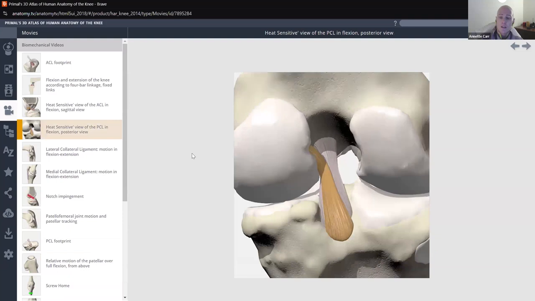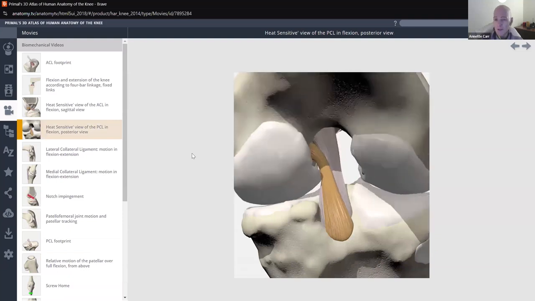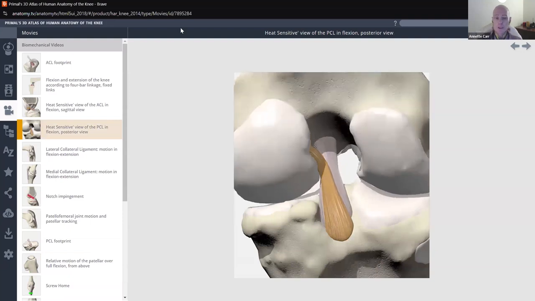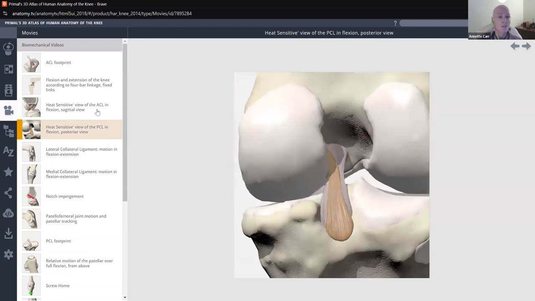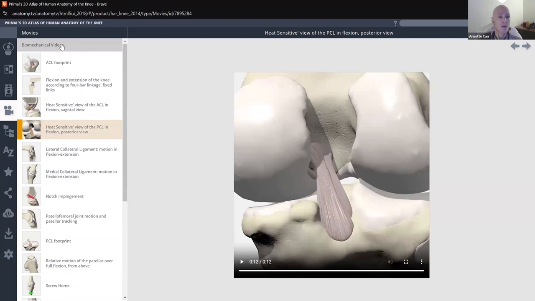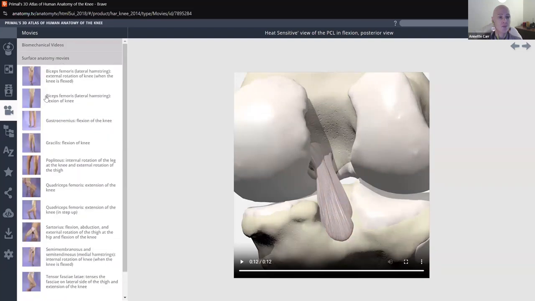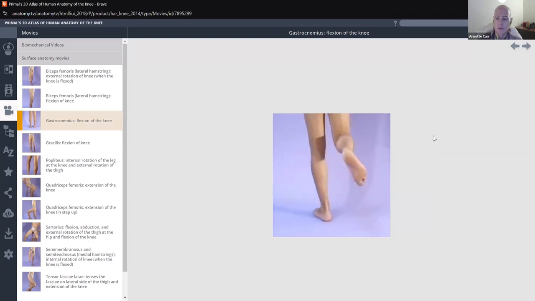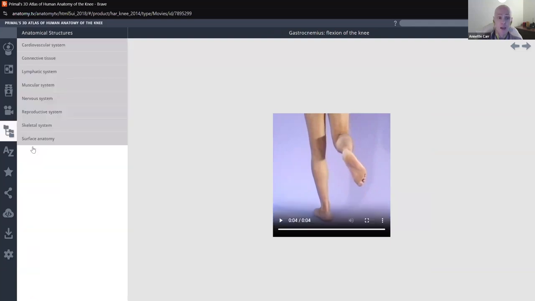Okay. So I'm not a PA person, but I don't know what I'm looking at exactly. But, you know, this will help you in your studies if you want to see how various parts of the body move. They also have surface anatomy movies. This may help you if you're somebody who wants to look at human models display certain things. You want to know what it looks like when an actual patient displays a problem to you. Okay, that was 3D Atlas. That was this product here.